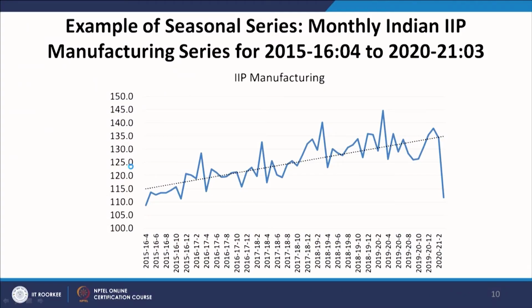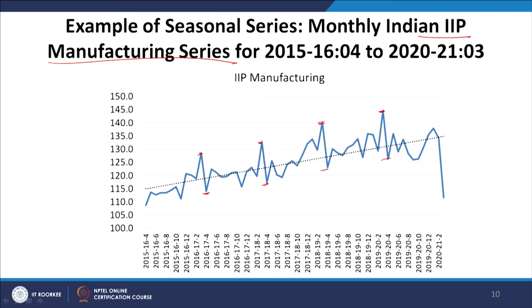As you can see, this graph very explicitly shows that there is seasonal variation in IIP manufacturing. These peaks correspond to March of every financial year. So, this is 2016-17 March, this is 17-18 March, this is 18-19 March and so on. In each and every year the Indian IIP manufacturing series reaches its peak, and then after March there is a sharp drop every year.